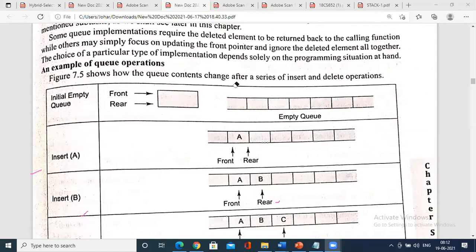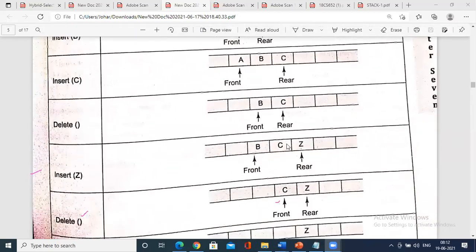One more thing, for those who have not understood, just see it is a structure of a queue. How the queue is being served: when the first person enters, he has to be served, so he himself is the front, he himself is the rear. When a second person comes to get service, front will be fixed, the service has not started, rear will move up. That's it. In the same way you have to start. When it comes to the delete operation, what happens? The front position will move. In that way, you just have to remember.